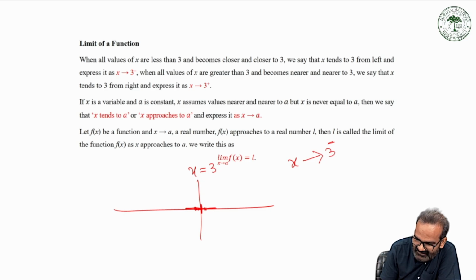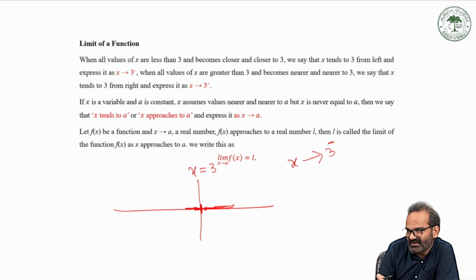Similarly, the same happens when you are approaching the point 3 from its right. As near as you can, what is your answer? You will say that you are approaching the point x equals 3 from its right.